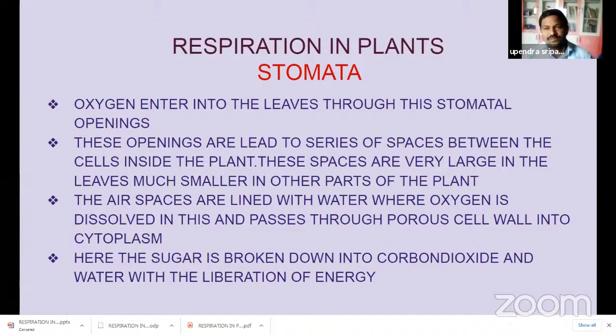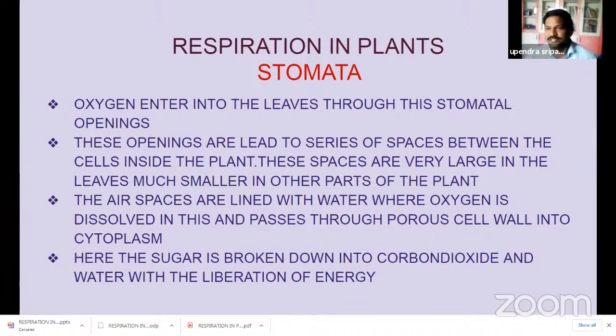Students, already you know the purpose of photosynthesis. The main purpose of photosynthesis is to produce energy, glucose. This glucose is supplied by the leaves through phloem tissues to all cells. When a cell needs energy, the glucose is combined with oxygen. Already you know the purpose, the target of respiration. So this glucose is mixed with oxygen, and only then is energy released. This energy is used for different cellular functions in the plant's body.